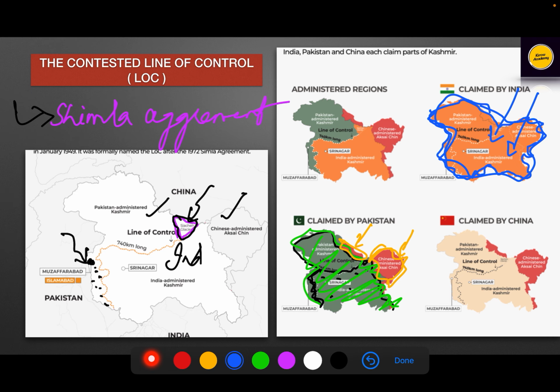The area which is claimed by China is this area, as we have seen just now. So this is the contested line of control. There is a Shimla agreement, but this agreement is not very obligatory, and Pakistan has used this border to fuel divisions, to fuel terrorist activities and all those things.